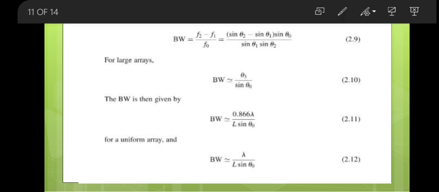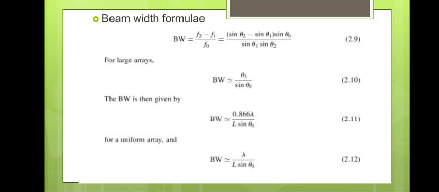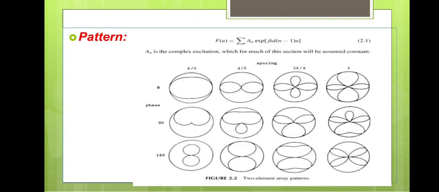So here just observe the radiation patterns for different spacing between the elements, like lambda by 4, lambda by 2, 3 lambda by 4, or lambda. If you take the first one, with lambda by 4 spacing, just observe that for 0 degrees phase it will give like this. This is the radiation pattern.